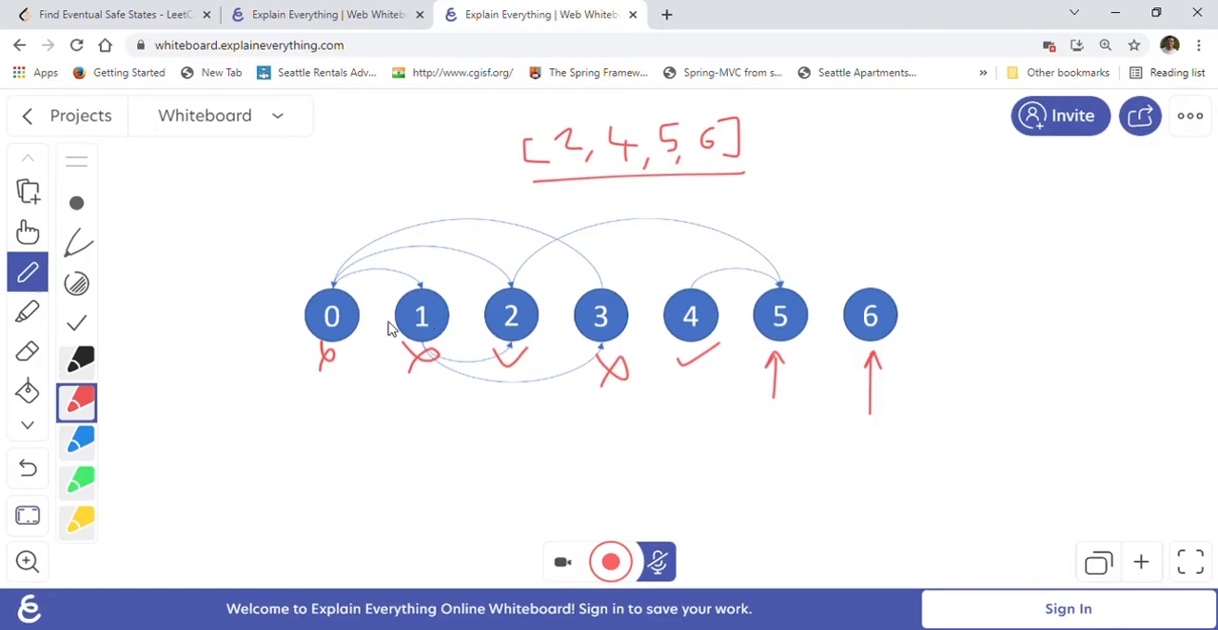So we will solve this problem using DFS. We will also use memoization. We will use a map to store our results, so we can reuse them, right?